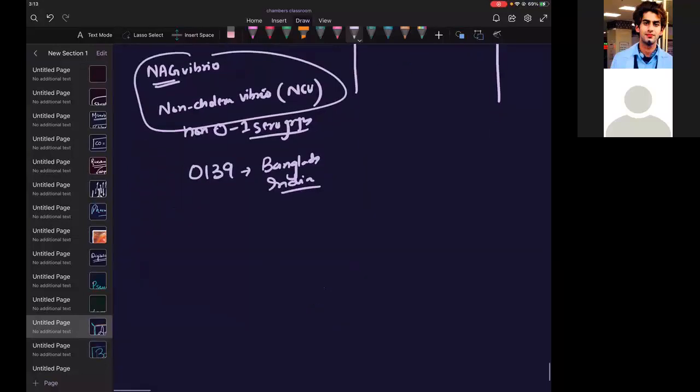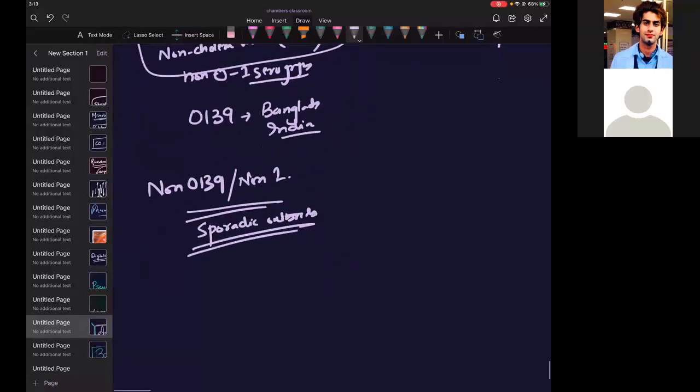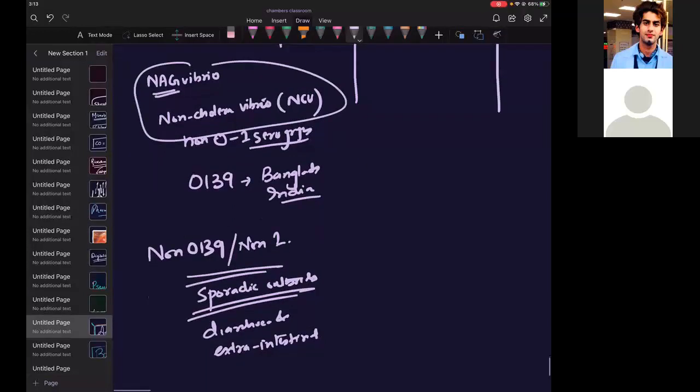The non-O1 or non-O139 groups have caused sporadic outbreaks of diarrhea and extra-intestinal manifestations, meaning more than just intestinal involvement. This is what you have to remember. One liner.